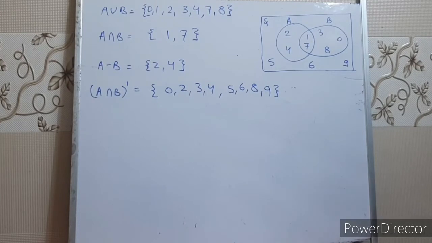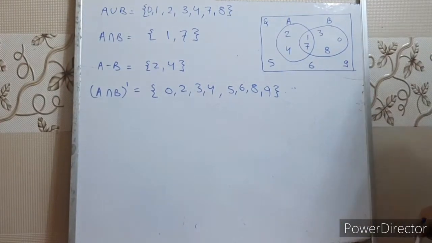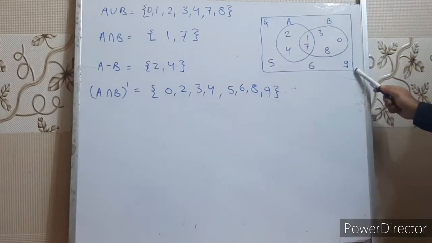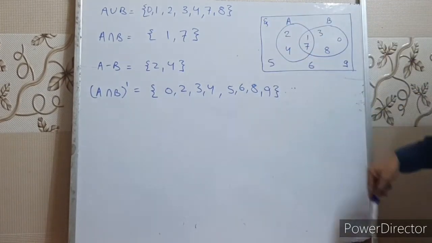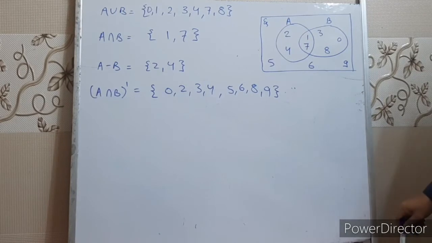Now let's discuss a few sums, children. In this sum, a Venn diagram is given and the question says find the value of A union B, A intersection B, A minus B and A intersection B complement. First is A union B.